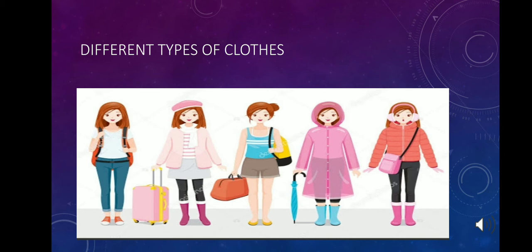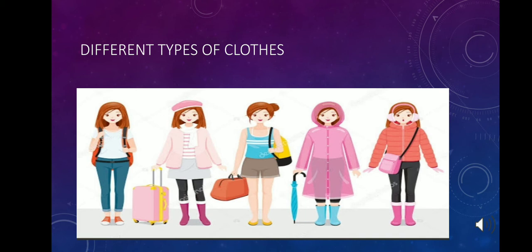Now let's know about different types of clothes. We wear cotton clothes in summer. They keep our body cool, they allow air to pass through, they absorb sweat easily. Shirt, frock, skirt, pant are examples of these kinds of clothes.